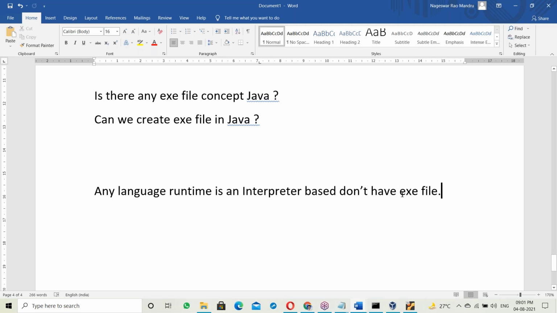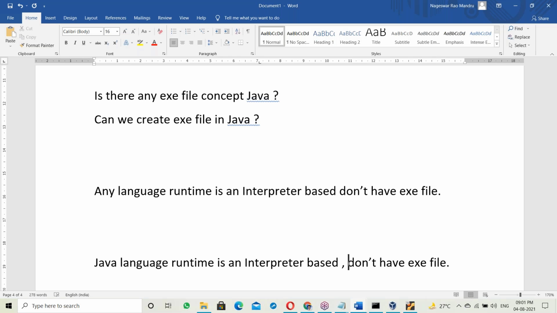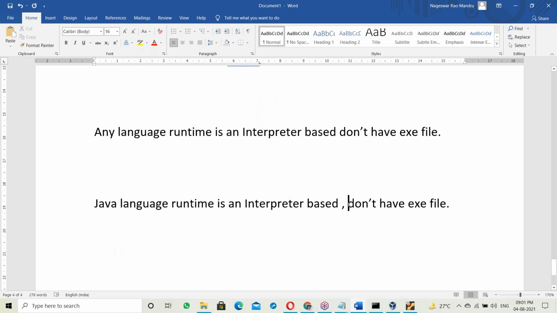Let us come to Java. Java language runtime is interpreter based. So that's the reason there is no exe file. We don't have the exe file concept in Java. Since it's interpreter based, there is no exe file concept in Java.